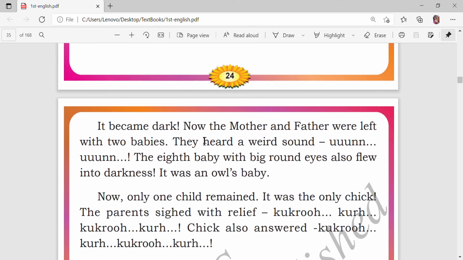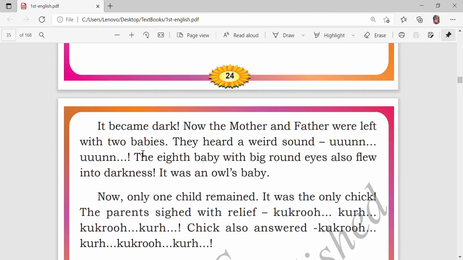So it became dark. Now the mother and father were left with two babies. Evening came, and as evening fell, mother and father were left with only two babies. Two babies remained. They heard a weird sound.